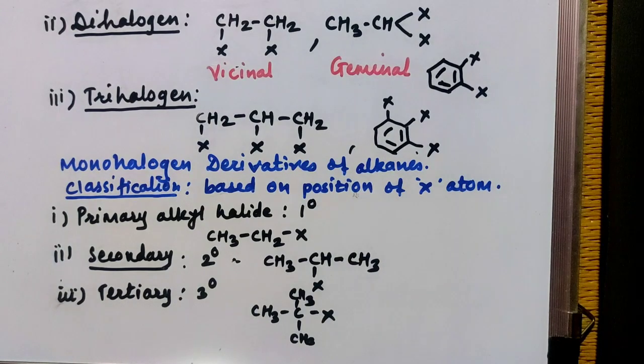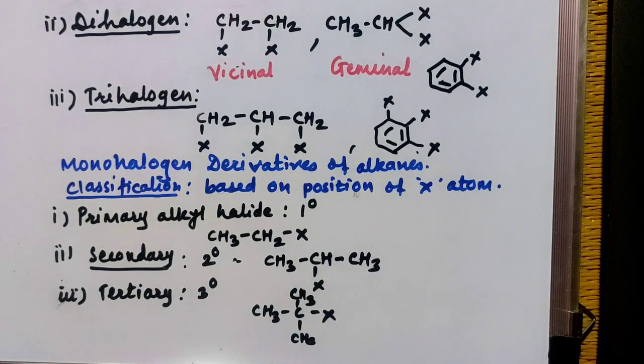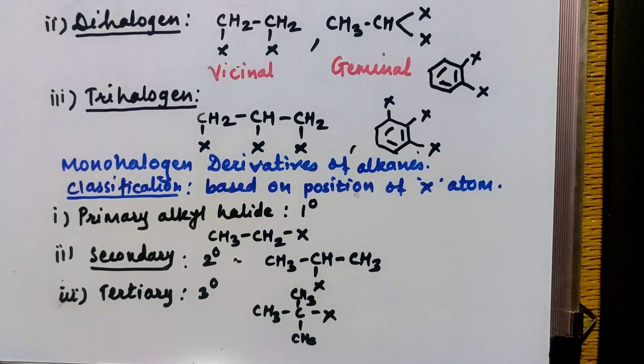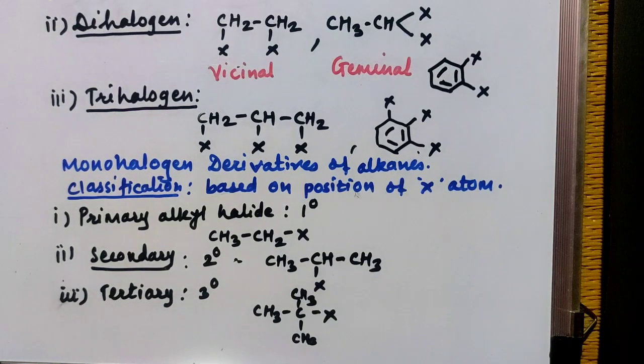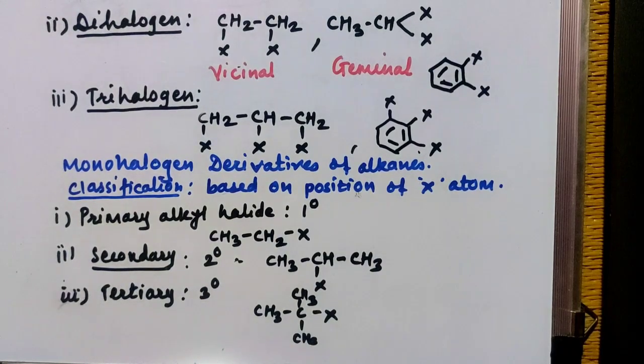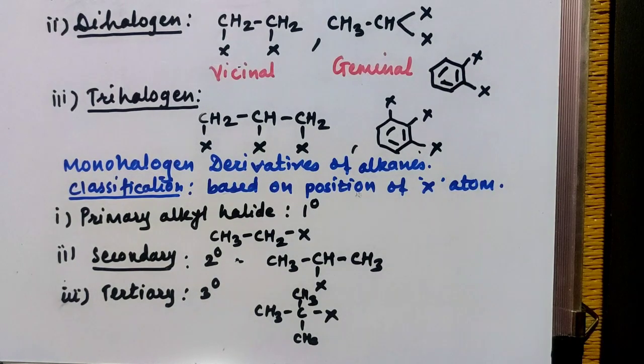What is a tertiary carbon? It is attached to 3 different carbon atoms when it is a tertiary, and when X is attached with or bonded with such a tertiary carbon, then the compound is your tertiary alkyl halide or 3 degree alkyl halide here.